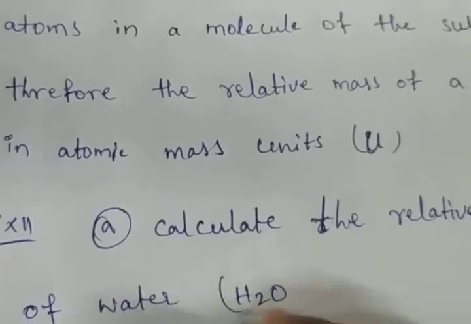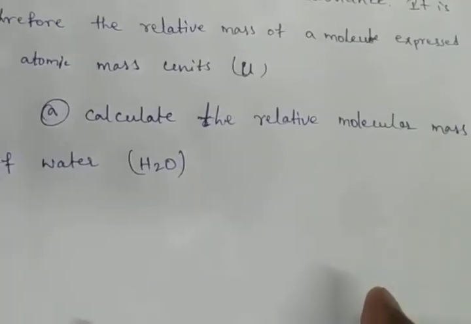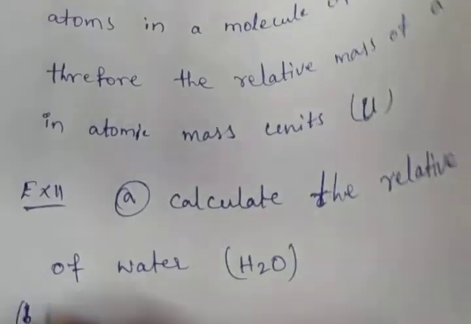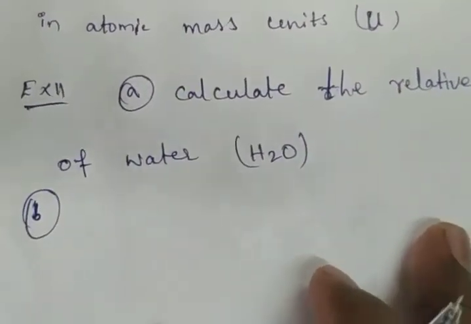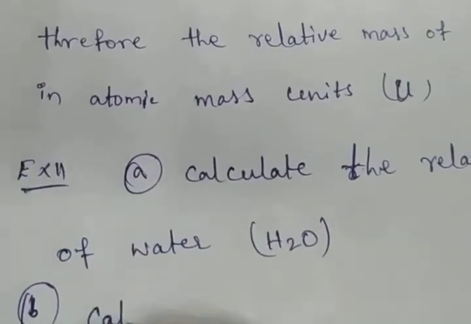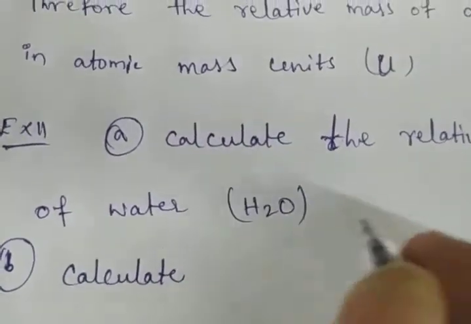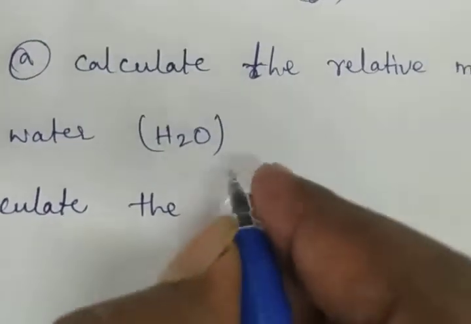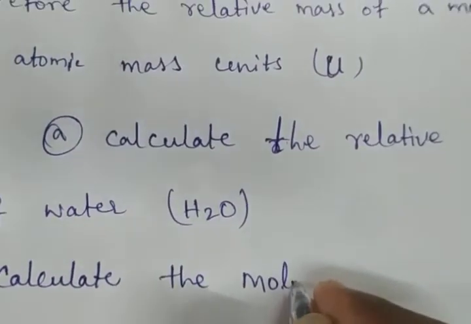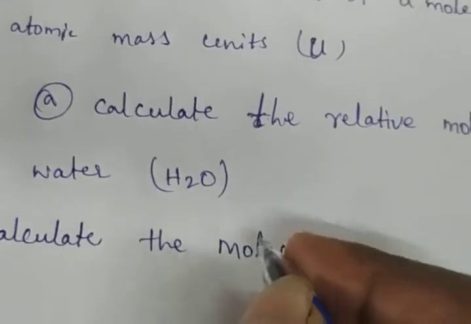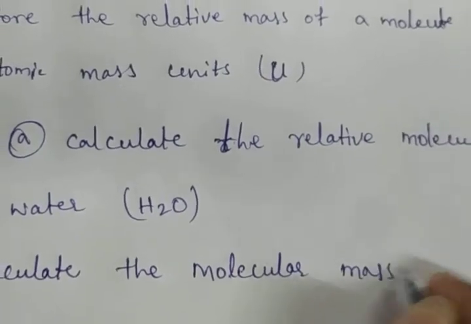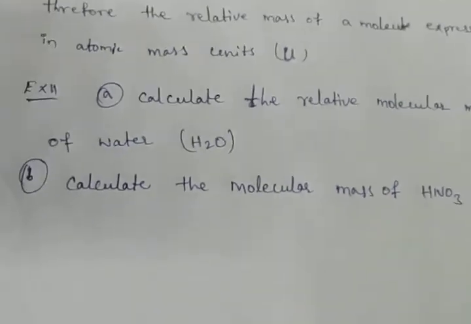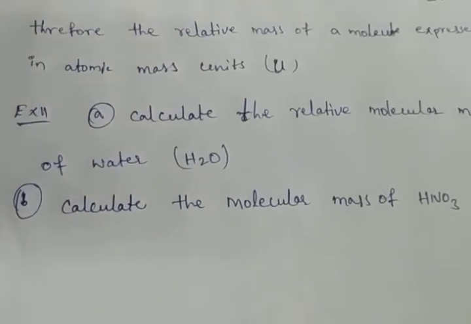A: Calculate the relative molecular mass of water, H2O. And the second one, B: Calculate the molecular mass of HNO3. Okay, these are the two whose molecular masses we have to calculate.